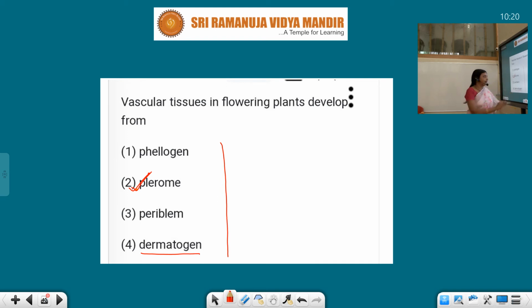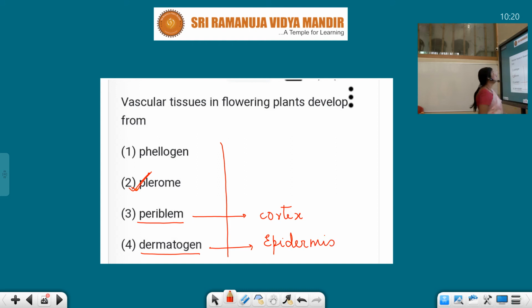Second, periblem: the region below the epidermis, which is the hypodermis in stems or the cortex in roots, is known as periblem. This is the cortex layer, and this is the epidermis.